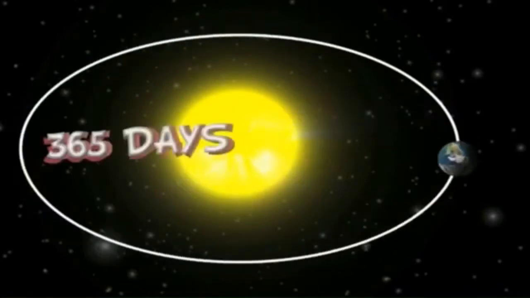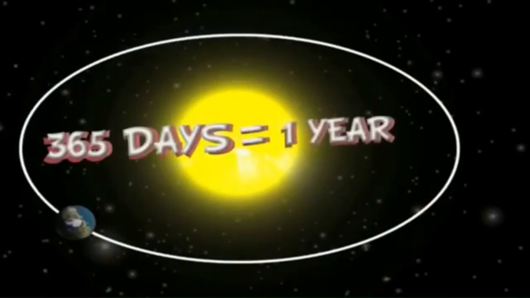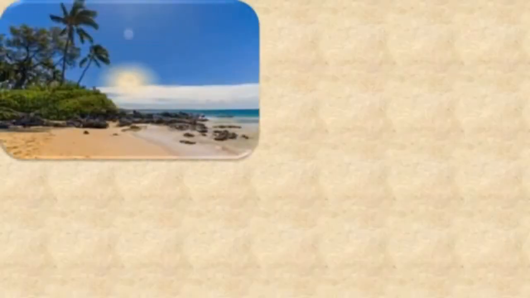There are about 365 days and 6 hours in a year. You know that the length of day and night is not always equal. This happens because of the Earth's inclined axis and its revolution around the sun.